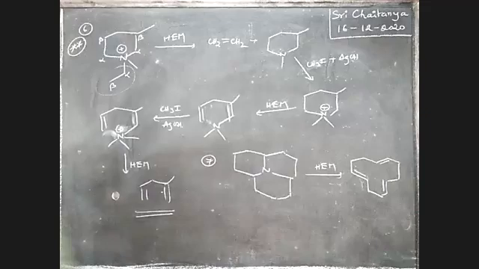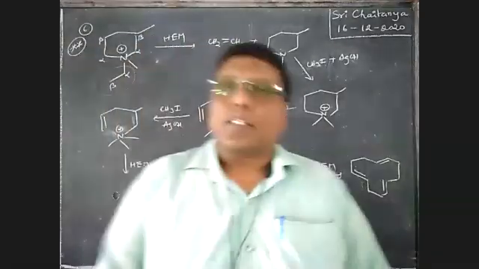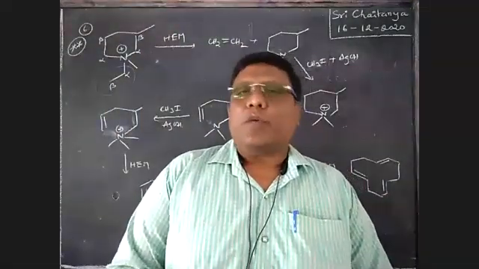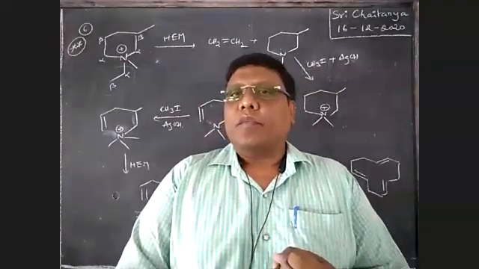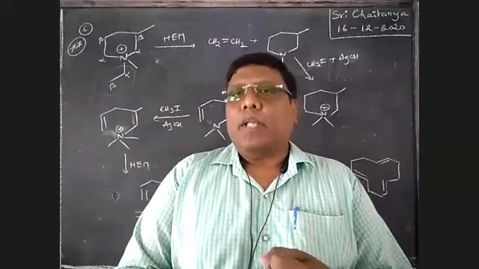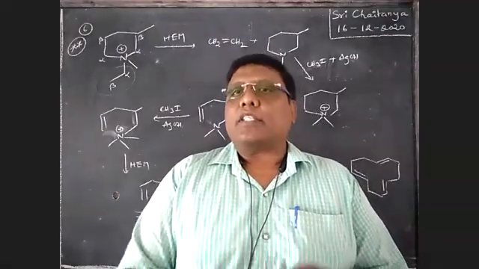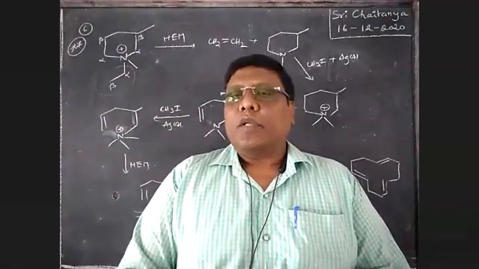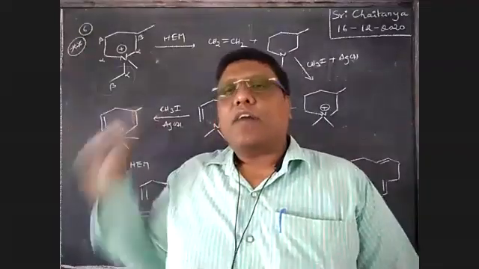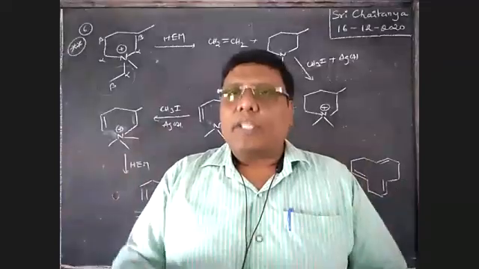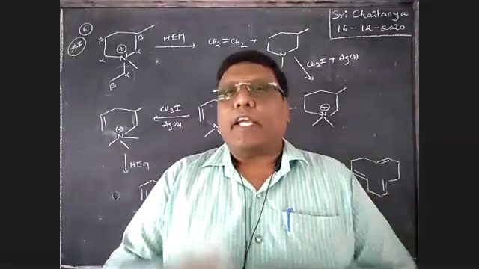Okay. So these are Hofmann exhaustive methylation and also pyrolytic elimination, boys. That is elimination. After that, ester elimination. Next, xanthate ester elimination. After that, Hofmann exhaustive methylation. All these are nothing but pyrolytic elimination.